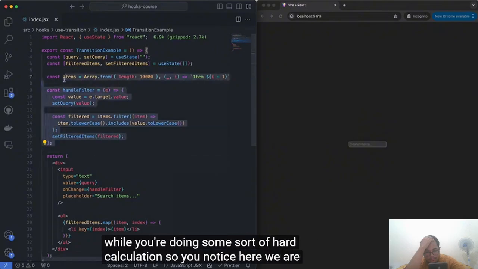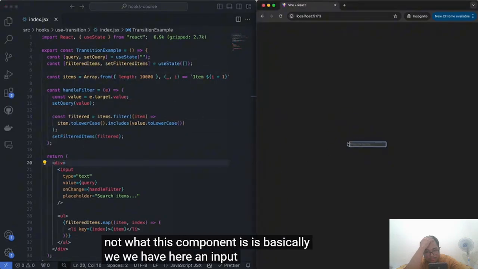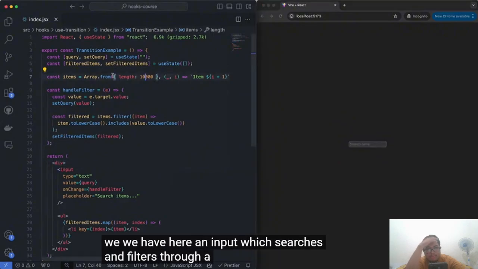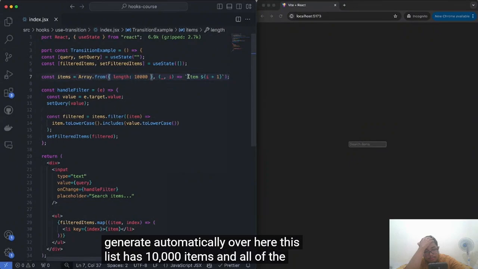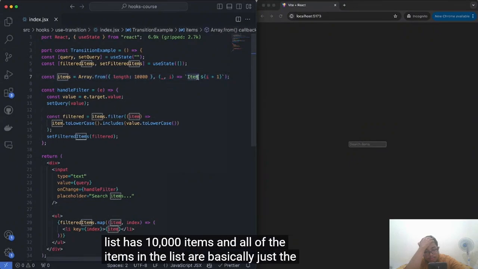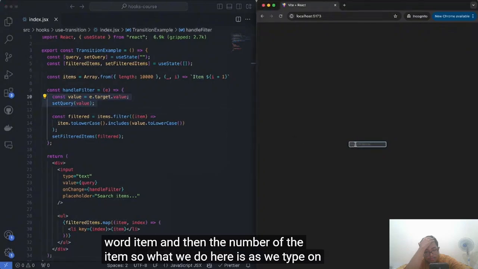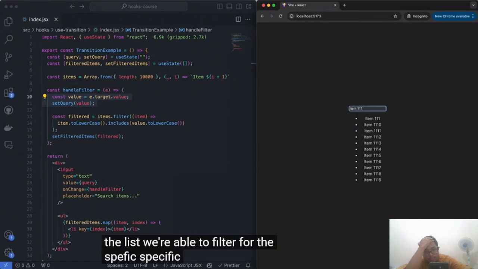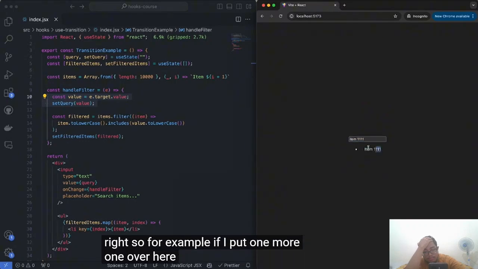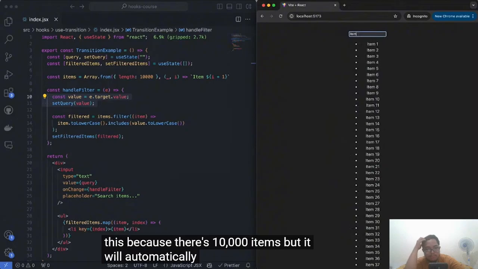So you notice here, what this component is basically, we have here an input which searches and filters through a list that we generate automatically over here. This list has 10,000 items, and all of the items in the list are basically just the word item and then the number of the item. So as we type on the list, we're able to filter for the specific items that we're writing, right? So for example, if I put one over here, there's only one item with this because there's 10,000 items, but it will automatically filter everything.